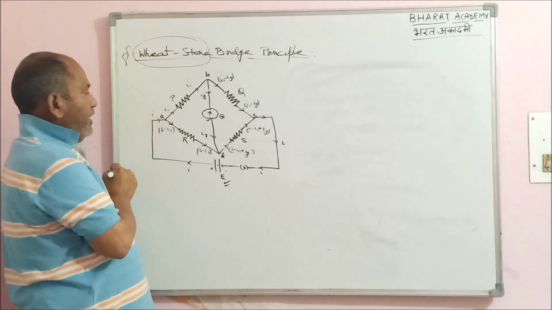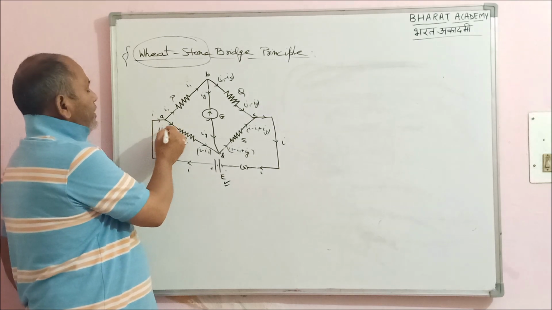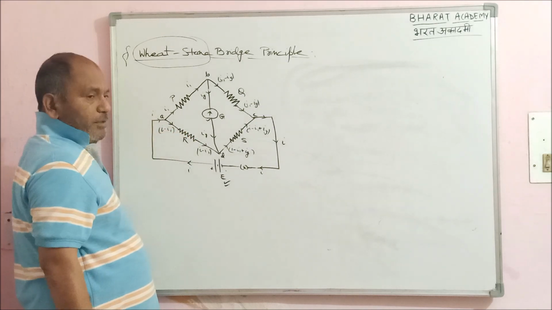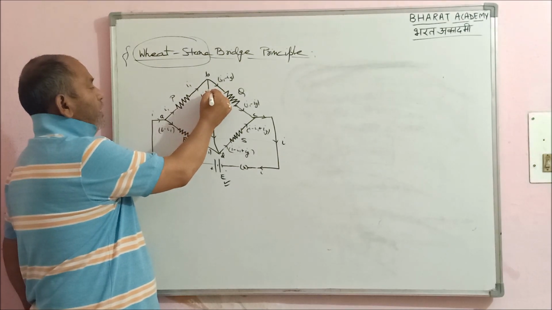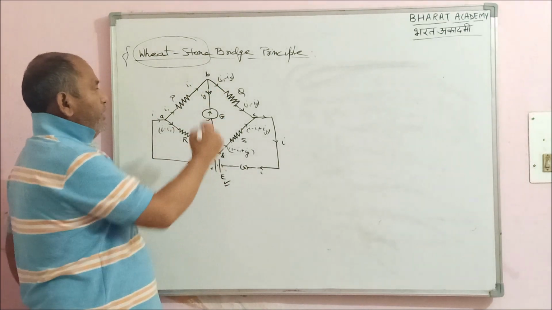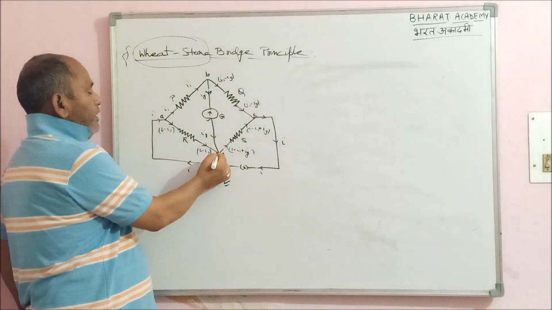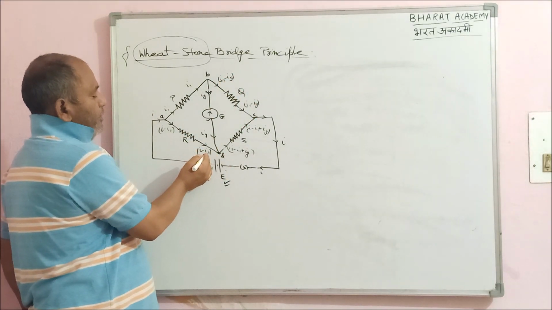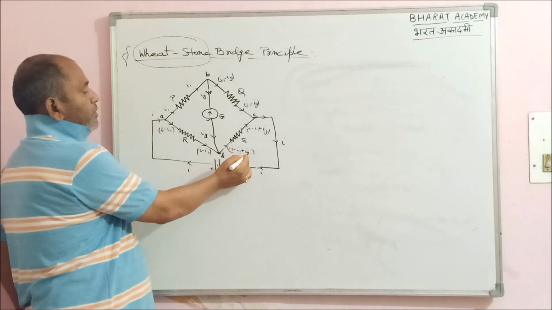And I is the current passing through it. What will happen at point A? It is being bifurcated. So let I1 be the current passing through P. Naturally, in R it will be I minus I1. Initially, I am considering that a small current Ig is flowing through the galvanometer. So the remaining current I1 minus Ig will pass through Q, and at this point D we will apply the junction rule. This is I minus I1 and Ig is coming. So what will we have? I minus I1 plus Ig.